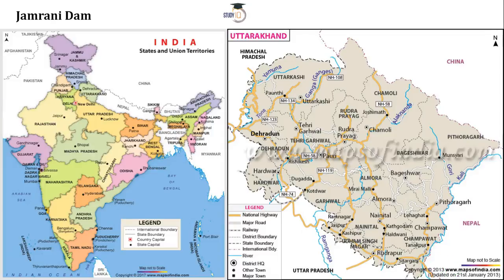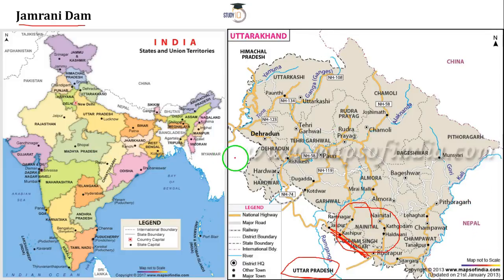Next dam, and this is an interesting dam as well. When I say interesting, you will come to know why. This is the Jamrani Dam, located between Uttarakhand and Uttar Pradesh. Now you know that Uttarakhand itself is a state that was made out of Uttar Pradesh, and it is located here. This is Nainital district, and you can see here it is Uttar Pradesh. So here is the border between these two states.